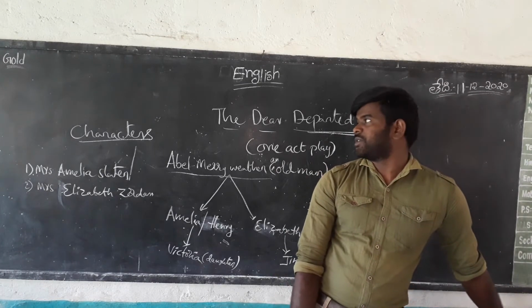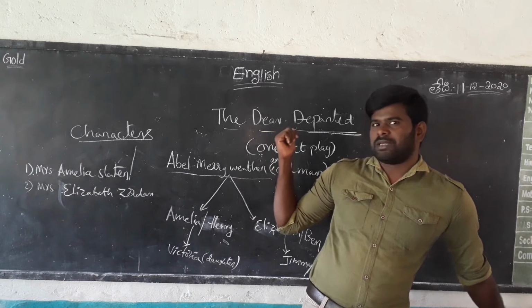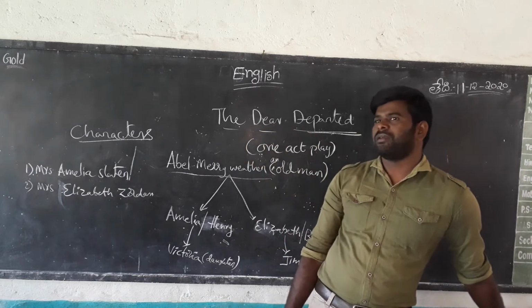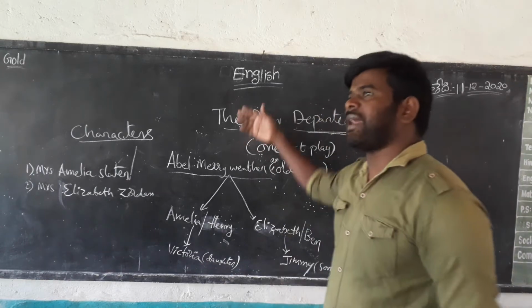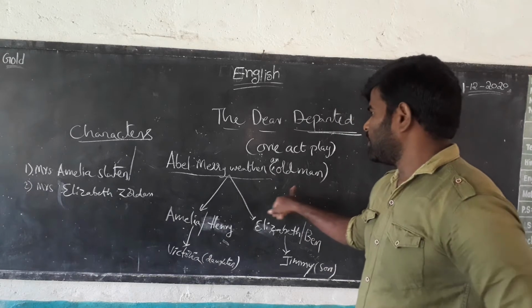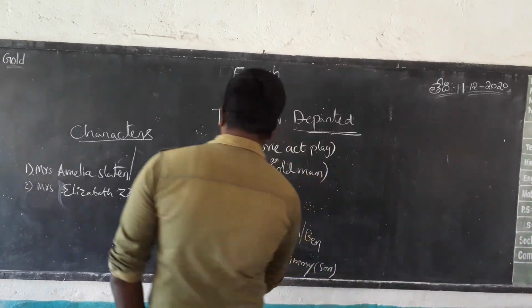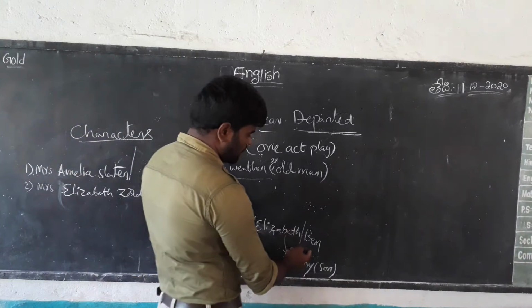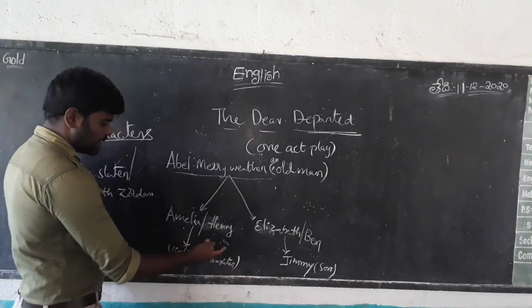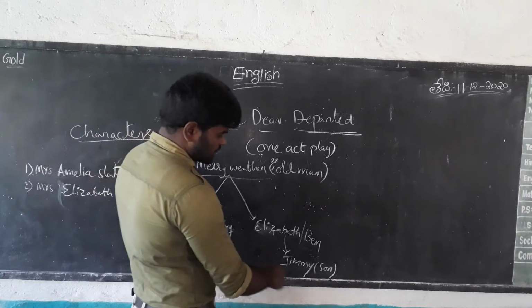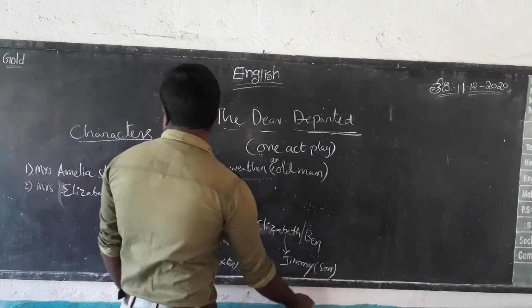Today we are going to discuss the second unit, the lesson. The one-act play is called The Dear Departed. The Dear Departed consists of many characters. The first one is Abel Merriweather, an old man. He had two daughters. The first one is Amelia, who married Henry. Another one is Elizabeth, who married Ben. Amelia and Henry got a daughter, Victoria. Elizabeth and Ben got a son named Jimmy.